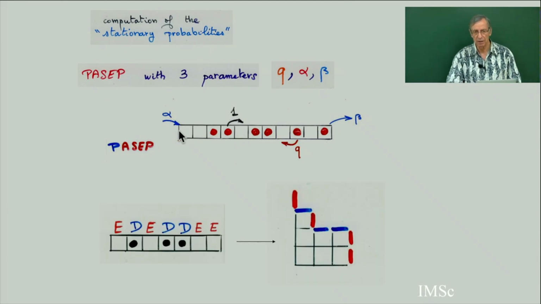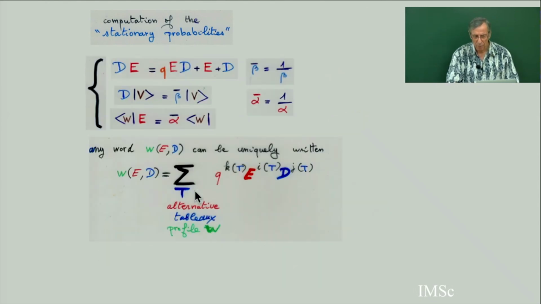Let's take a state like this. To this state you associate a Ferrers diagram, and the profile of the Ferrers diagram is this word. I suppose there exist E and D satisfying the matrix ansatz.